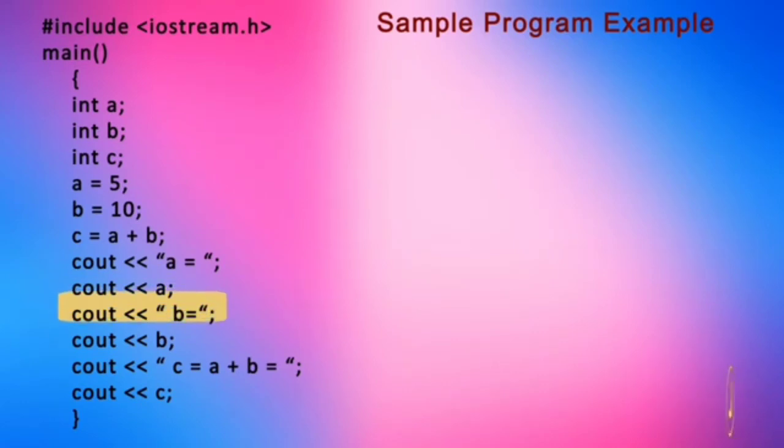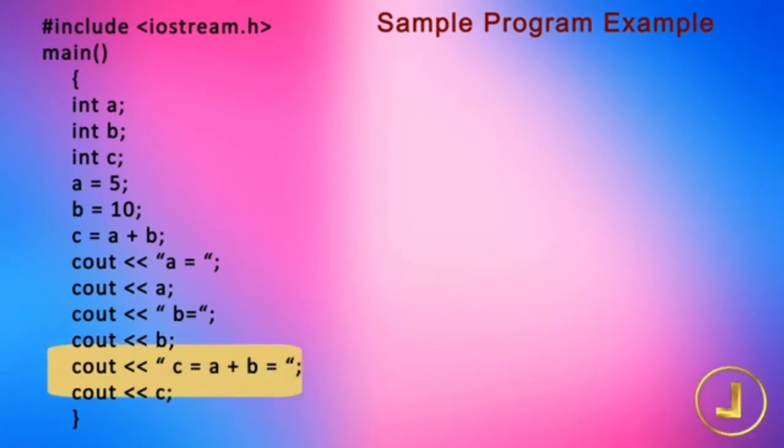The next line, cout, less than, quotation mark, b, equal to sign, quotation mark, displays b, equal to sign, on the screen. And the line cout, less than, b, displays the value of b on the screen. Thus we see that when we write something in quotation marks it is displayed as it is, but when we use a variable name, it displays the value of the variable, not the name of the variable.